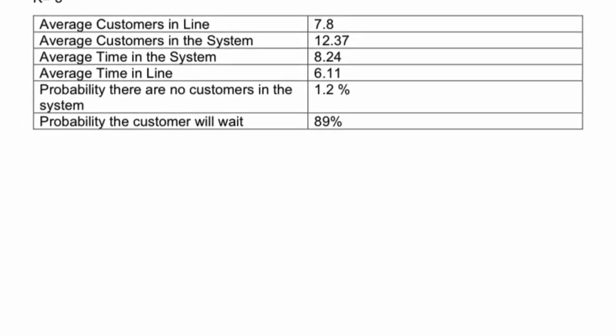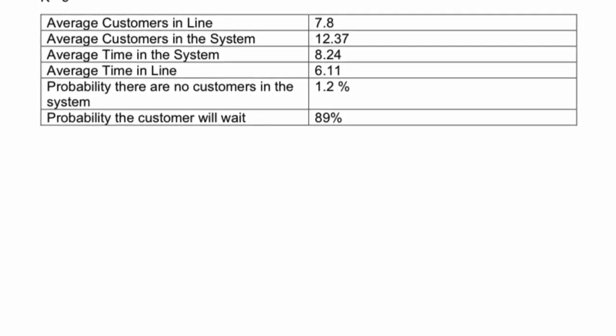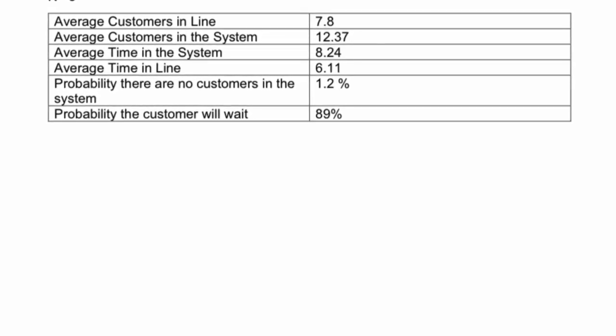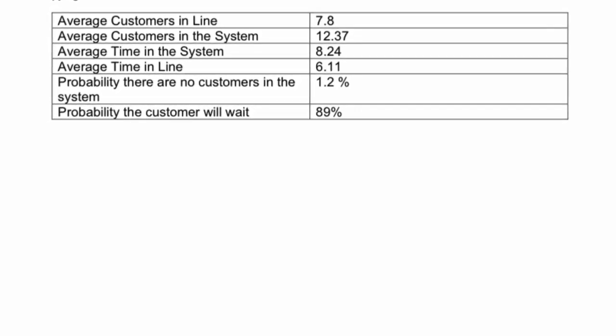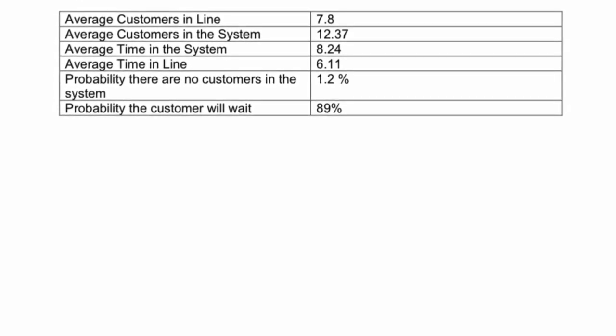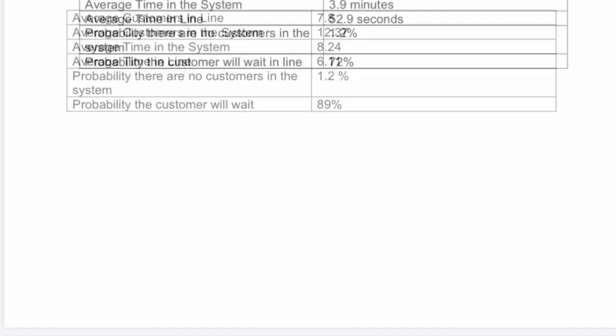With this proposal, the average customer in line would be 7.8. The average customer in the system will be 12.37. The average time in the system would be 8.24 minutes. The average time in line would be 6.11 minutes. The probability there are no customers is 1.2%, and the probability the customers will wait is 89%.